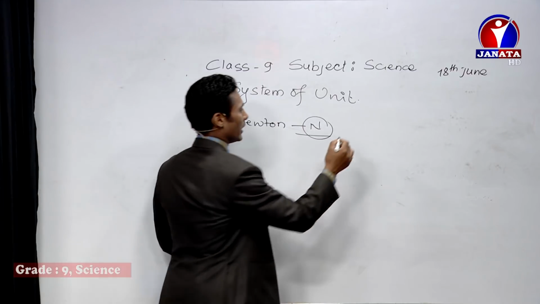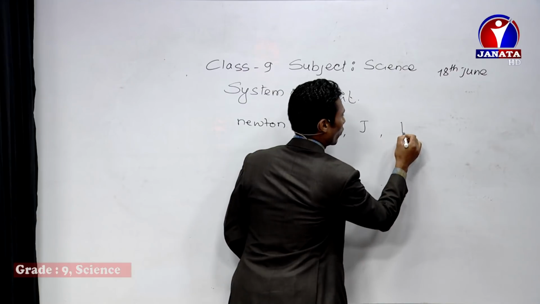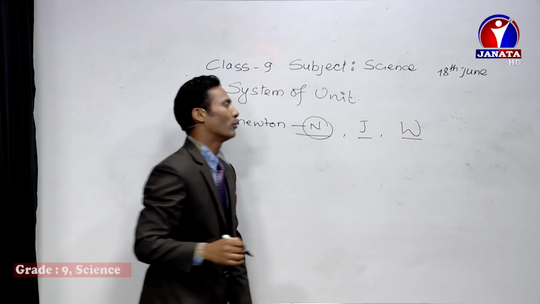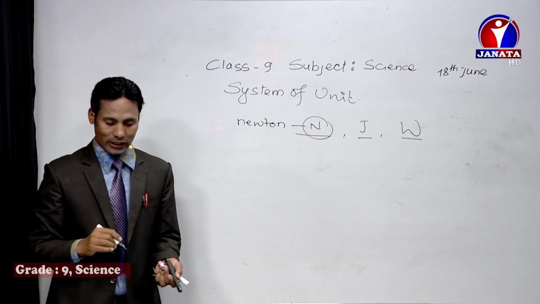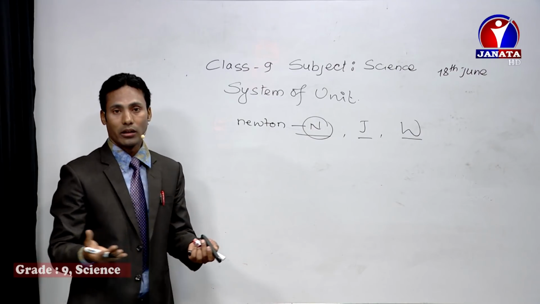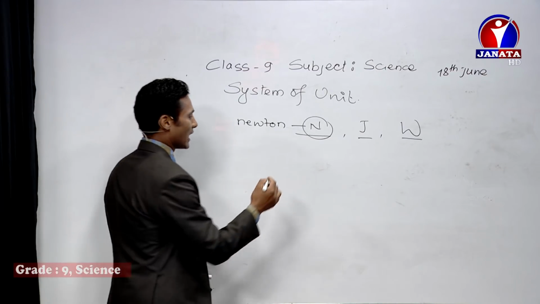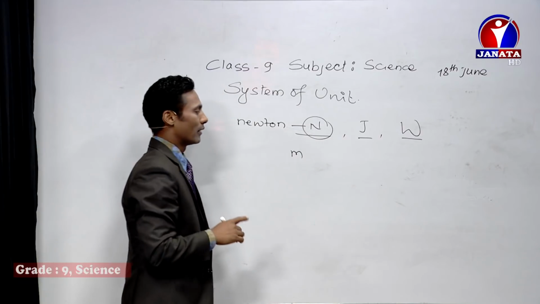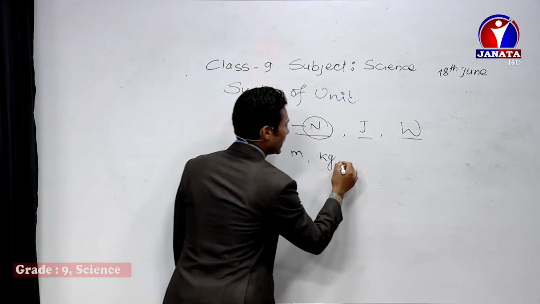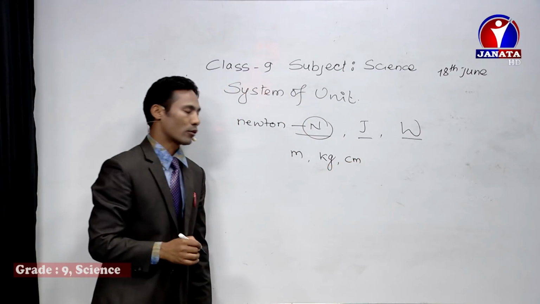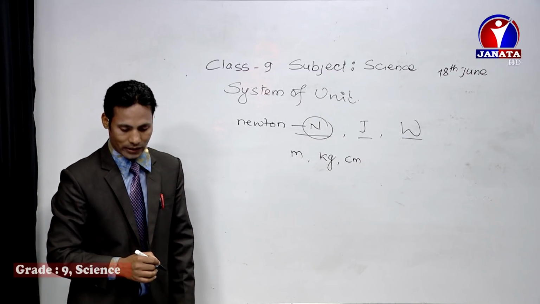I have said Newton, Joule, and Watt also, right? So these symbols must be represented by the capital alphabet. Similarly, other symbols, the usual symbols, are written with the small alphabet. For example, if I write meter, this is the small alphabet, right? Kilogram, kg, also a small one. Centimeter also small. So other units we mention with the help of the small alphabet.